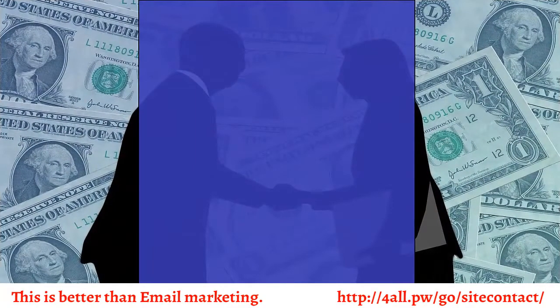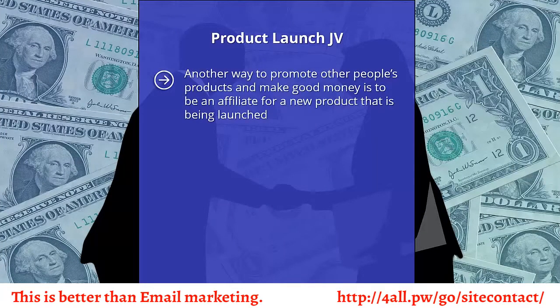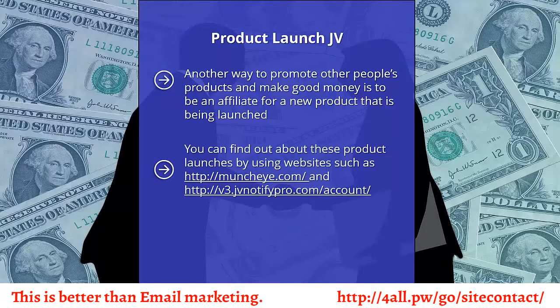Product Launch JV. Another way to promote other people's products and make good money is to be an affiliate for a new product that is being launched. You can find out about these product launches by using websites such as muncheye.com and v3.jvnotifypro.com/account that have information about many product launches coming up.